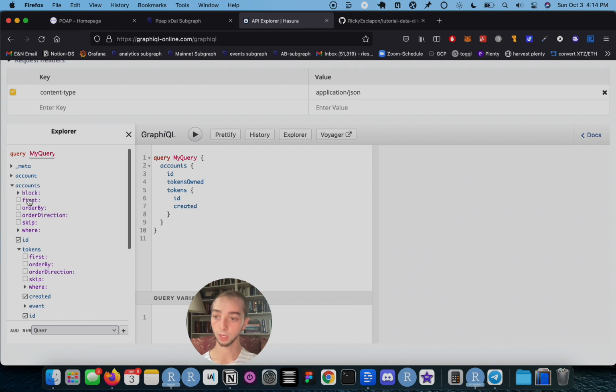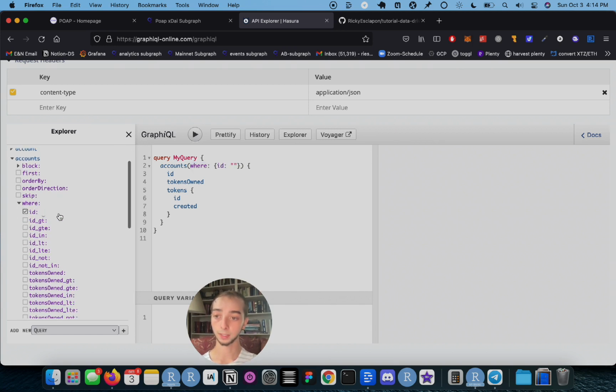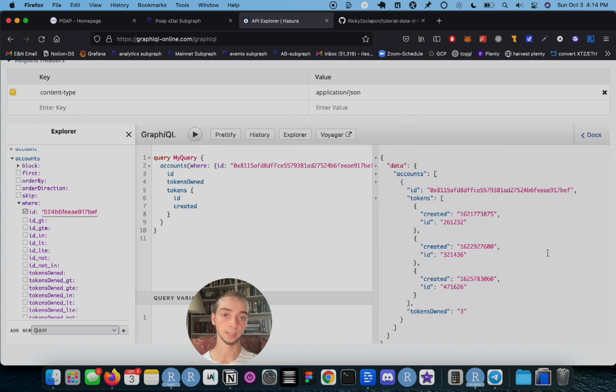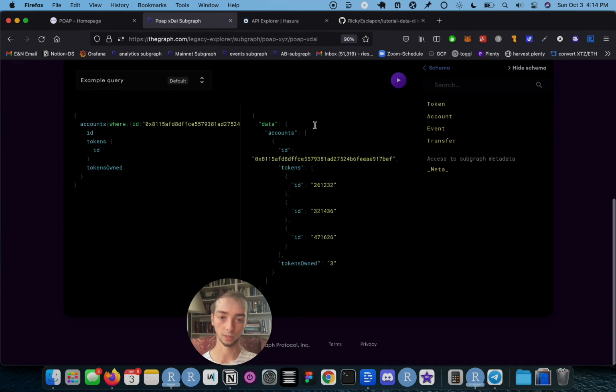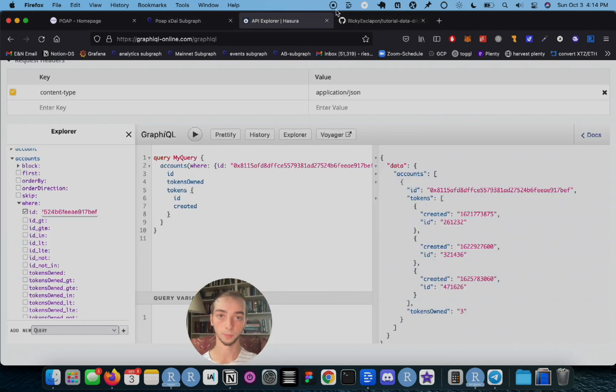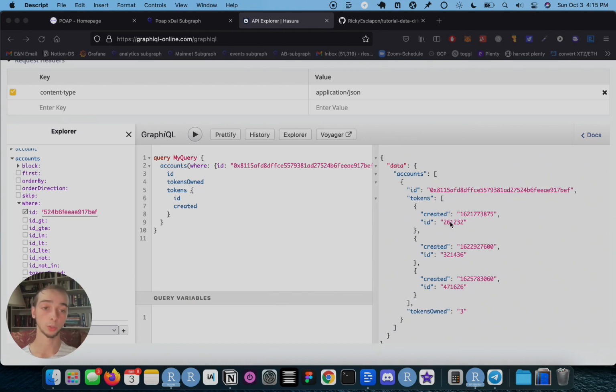So within accounts, we actually have these purple parameters that we can change. So if I click on where, again, it's going to add this where clause in here. And I can select where ID, and then in here, I can just enter my wallet address. And then when I run this query, it's going to give us the exact same response as we saw on the other website. So just for comparison, you can see that it's the exact same response here. So now we have successfully built a query that returns the tokens that the wallet address owns. So as the next step, we're going to perform the same query request from Cryptovoxels.